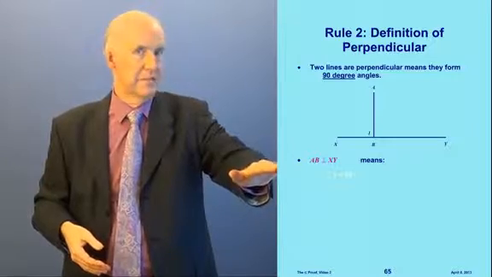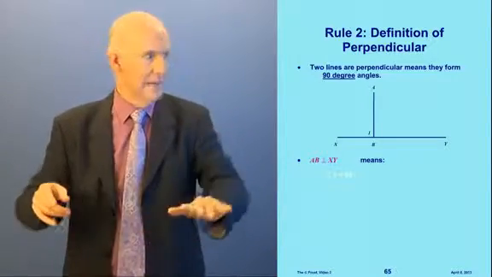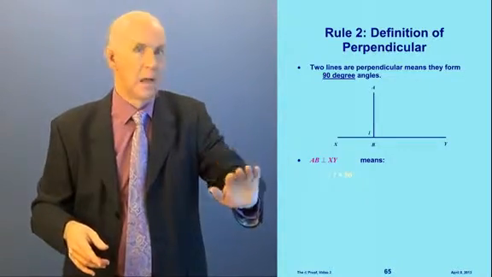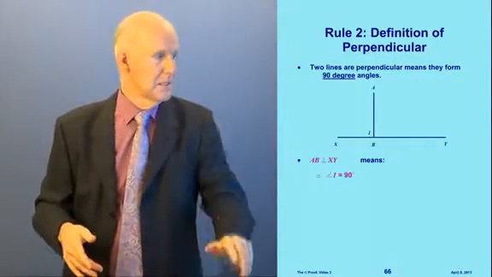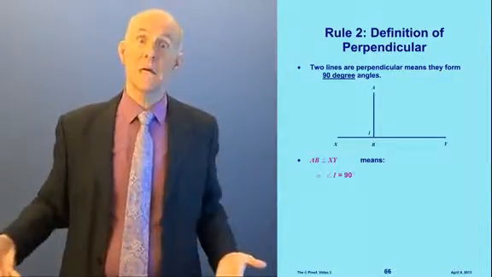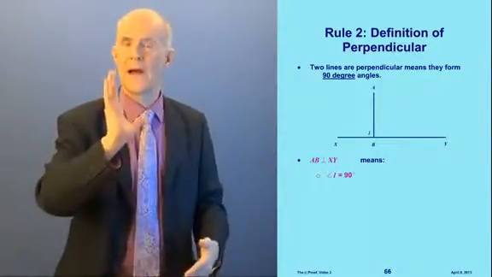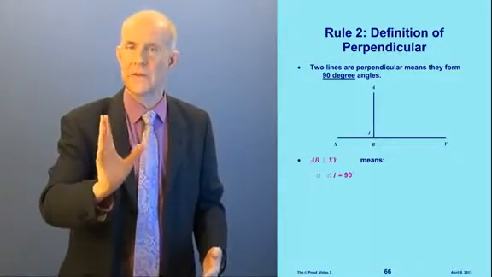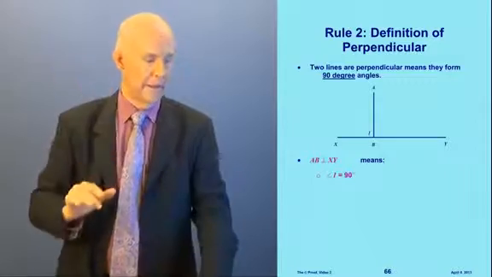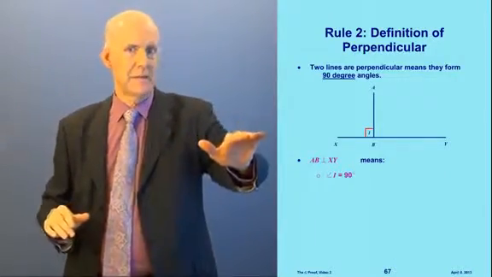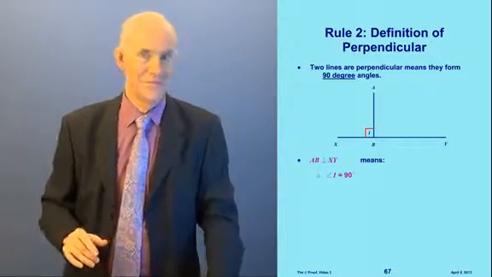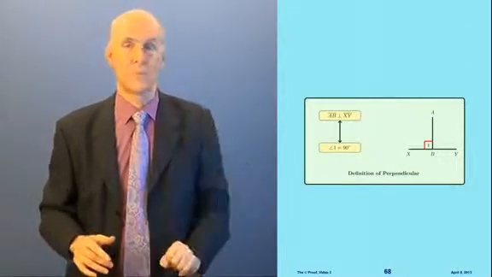So this pink statement here says AB is perpendicular to XY. And what does that mean? It means that this angle 1 right here is equal to 90 degrees, right? Does that make sense? Now we have a special tick that we put on the diagram. Instead of using a curved tick for an angle, we use a square tick like this. That tick means that this angle equals 90.